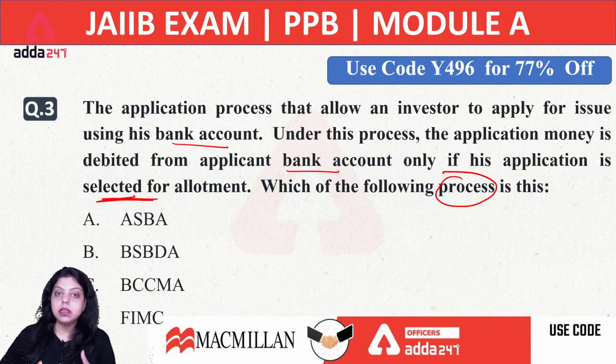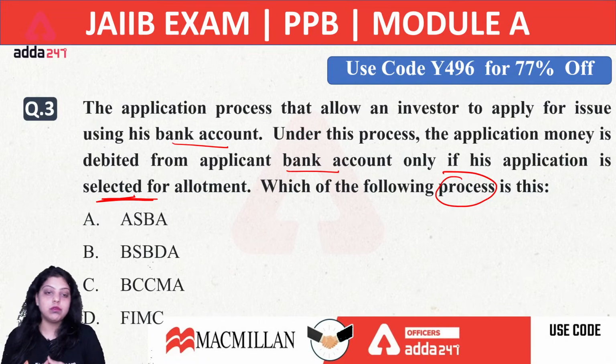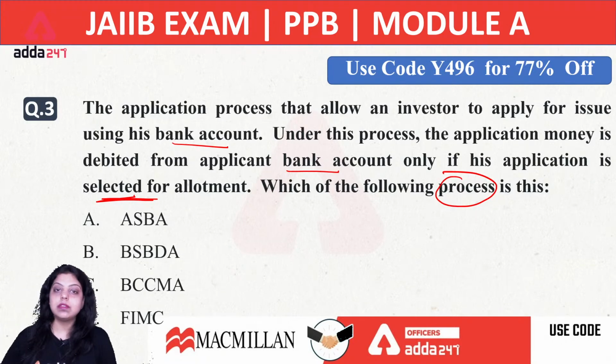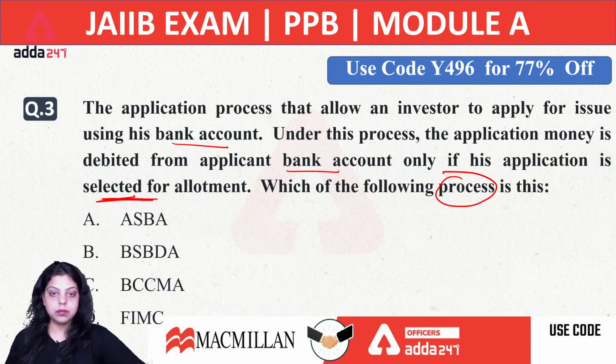That will be your demat account. So which of the following is this process? Is it the ASBA application process? Is it the BSBDA application process? Is it the BCCMA application process? Or is it the FIMC application process? Which of the following will be the right answer? A, B, C or D?